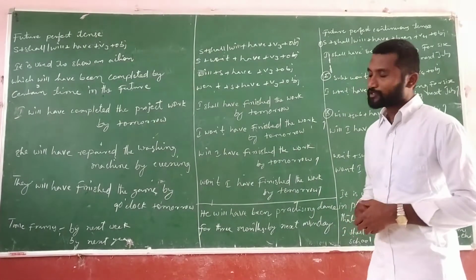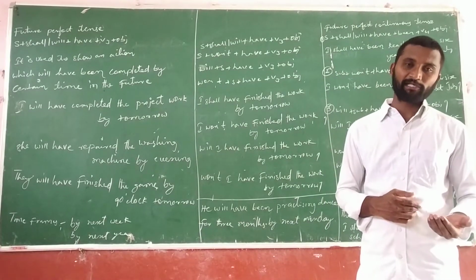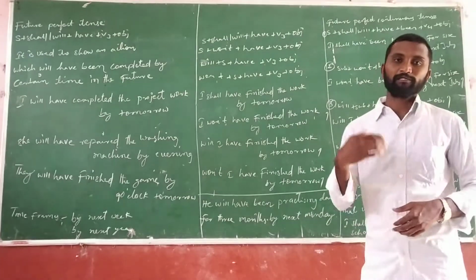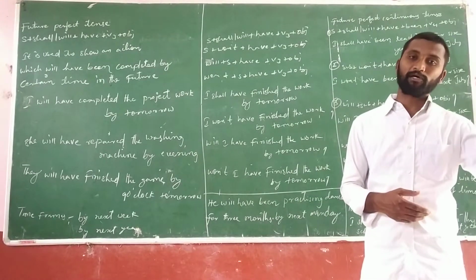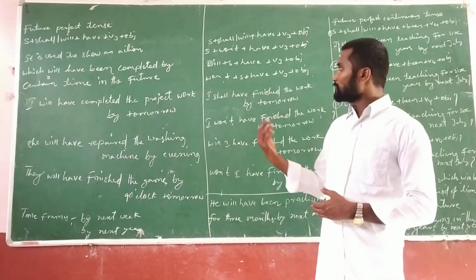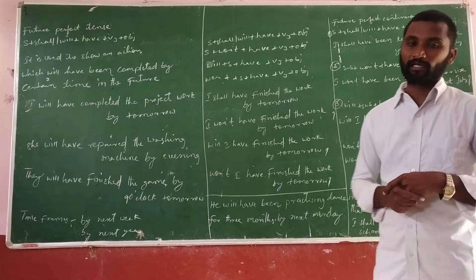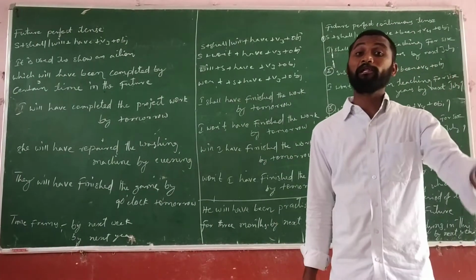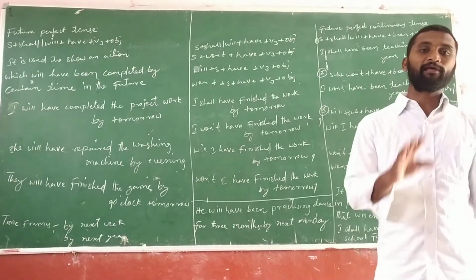The negative structure: subject plus won't plus have plus V3 plus object. Next, the interrogative positive structure: will plus subject plus have plus V3 plus object. Next, the interrogative negative structure: won't plus subject plus have plus V3 plus object. So these are the four structures.